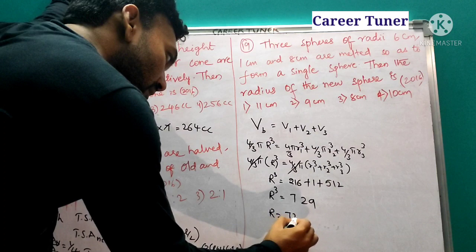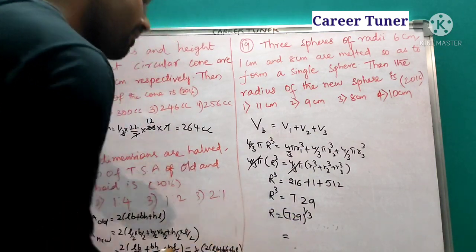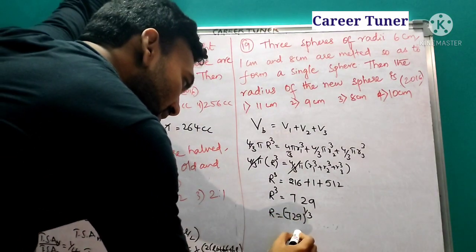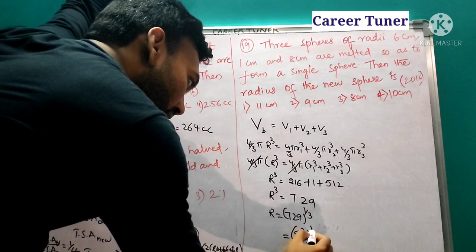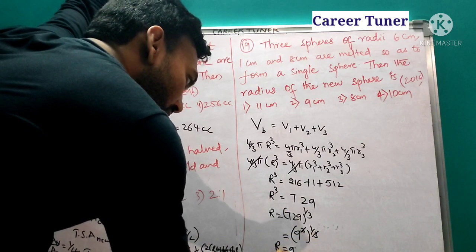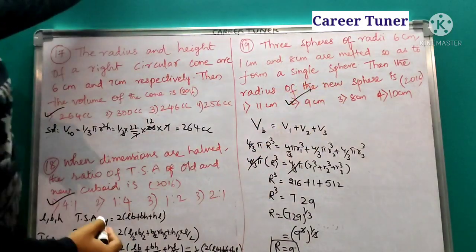R is equal to 729 cube root. What is the cube root of 729? Cube root of 729 is nothing but 9. So this can be written as 9 cube whole power 1 by 3. So 3 gets cancelled. Therefore R is equal to how much? 9. So the radius of the big sphere becomes 9.